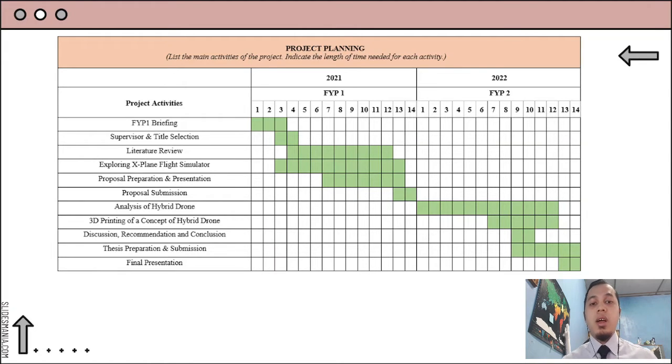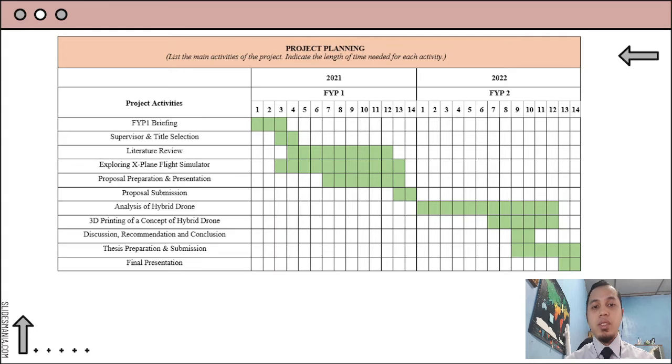After that, I had explored the X-Plane flight simulator, including X-Plane PlaneMaker and how to control flight for the flight simulation. And after that, proposal preparation and presentation. And last for this semester is submission of proposal.